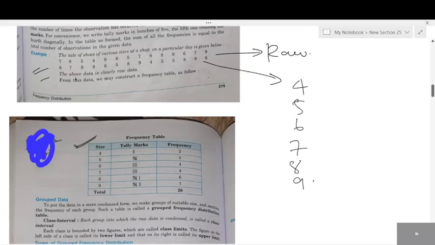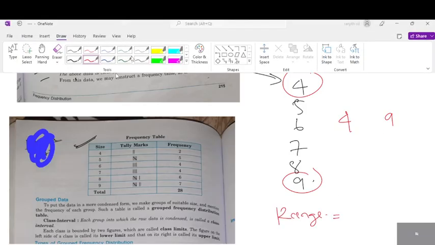Do we have a lot of numbers here or only a few? We have only a few numbers, right? Is grouping required? There are only fewer values. That's the reason they didn't group here. So, when there are fewer values, look here, 4 and 9. The least value is 4, highest value is 9. Can you tell me the range? How do you calculate range for the students? What's the lowest value?